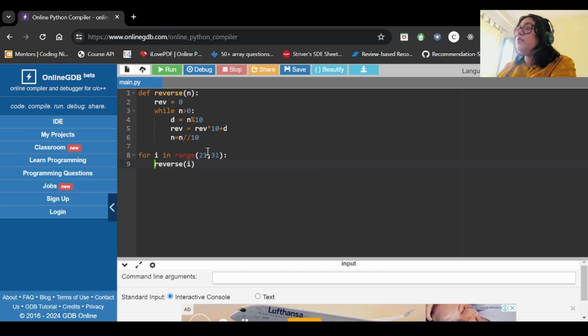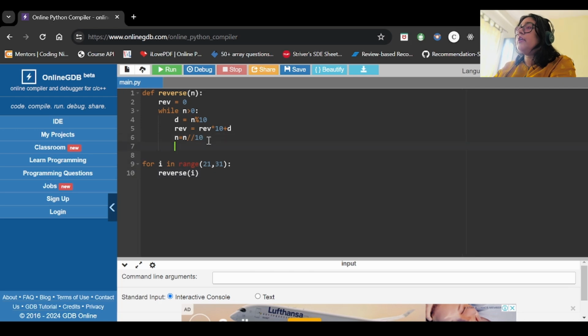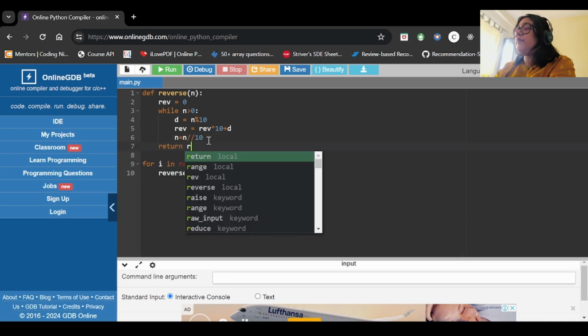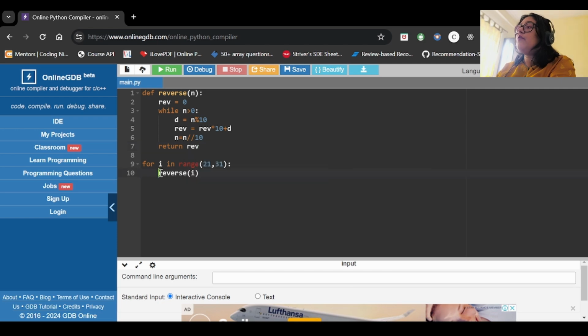Now let's say we are not printing it anywhere, right? So what I will do, I will return the reverse number from here every time, and here what we will do, we will print that. Now whenever we are returning any value from a function, we will get a return value, right?